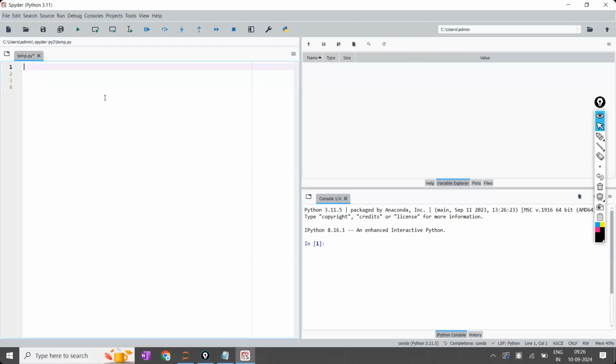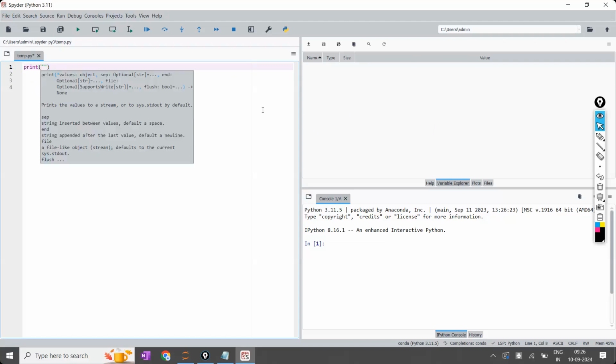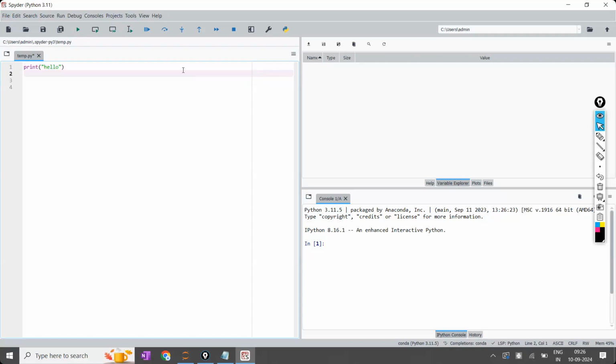Now, coming to the point, this is an IDE, one IDE called Spyder. In this Spyder, it is an integrated development environment. What is meant by integrated development environment? Now here, I'm going to execute some Python code like this. So this is an environment. Can you see?